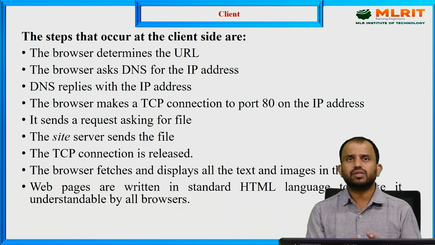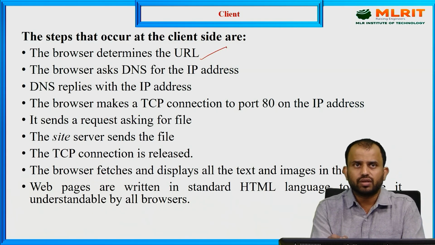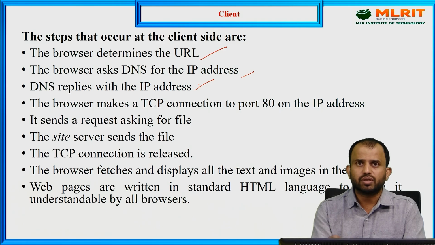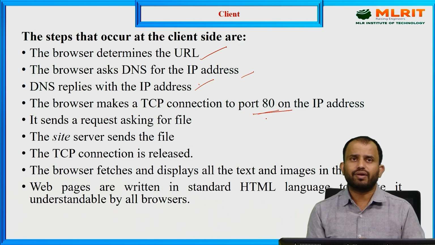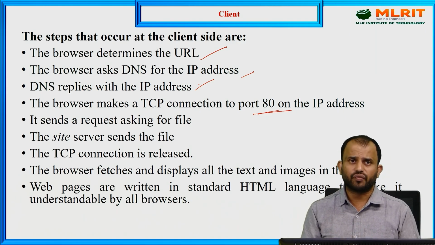But how are we using the client side? The browser determines the respective uniform resource locator, the respective domain name system and the respective IP address value, and the DNS replaces it with the respective IP address. Here the TCP connection must be made with port number 80 at the respective IP address value, and we need to send the request to access the files. The site server sends the file and the TCP connection is released. Then after this, we can access it through the HTML language.